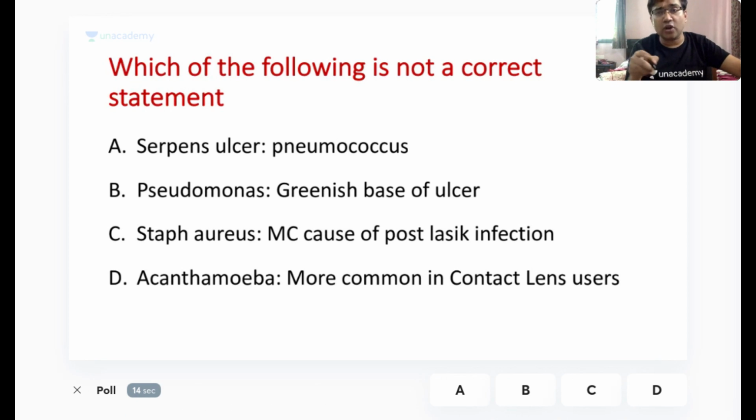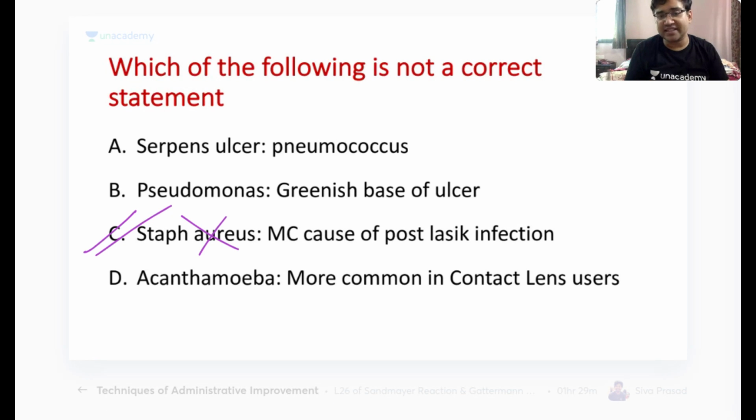So we have come to our next very important topic, that is the corneal ulcers. Your options are Serpens ulcer, Pseudomonas, Staph aureus, Acanthamoeba. So the answer here is C, that is Staph aureus. Remember, Staph aureus is not the most common cause of post-LASIK infection. The most common cause, if anyone of you can tell me, is atypical mycobacteria, not epidermidis. It is the atypical mycobacteria.